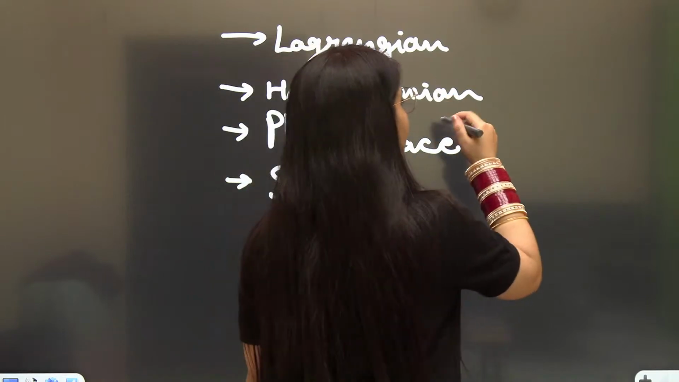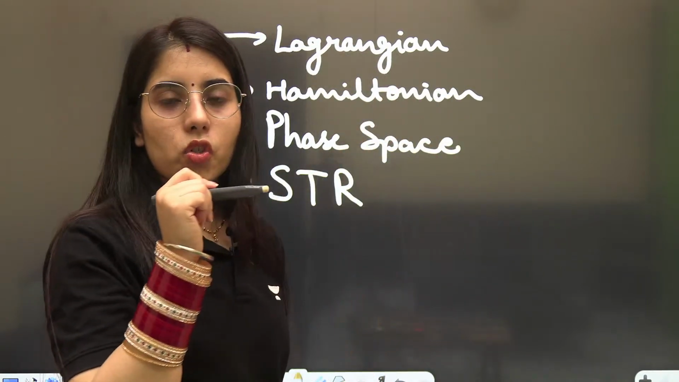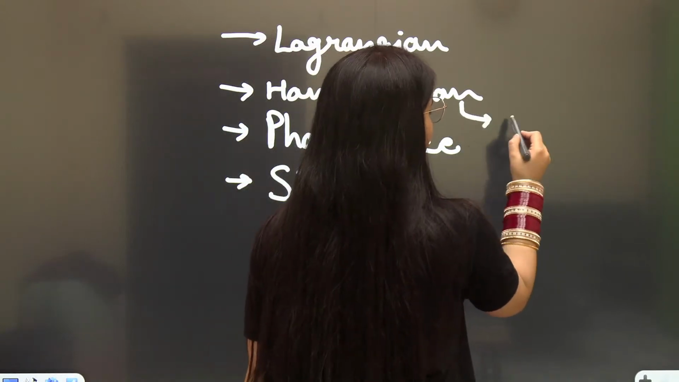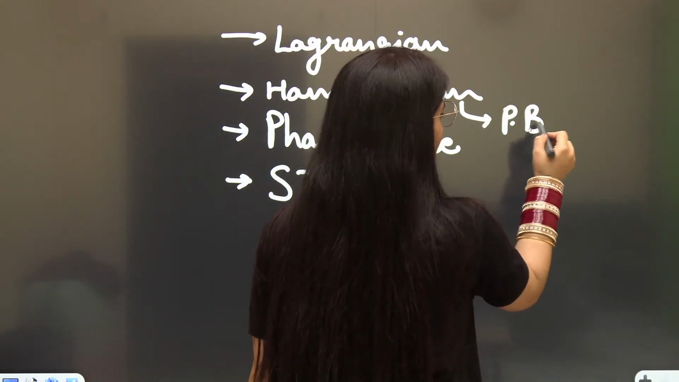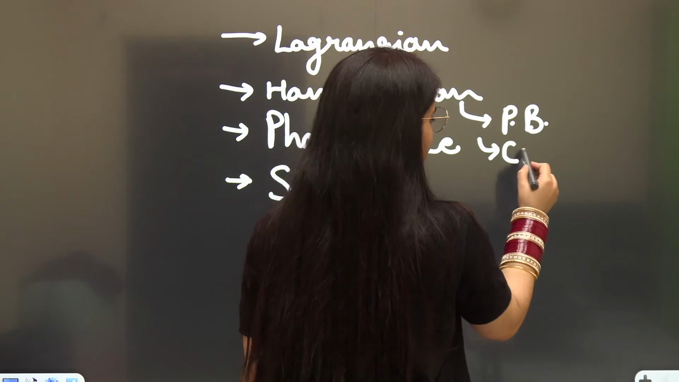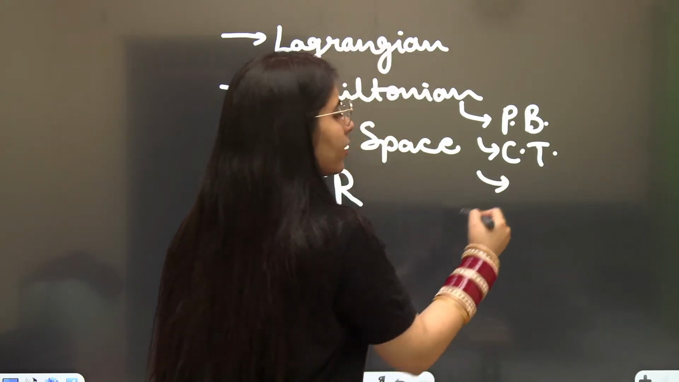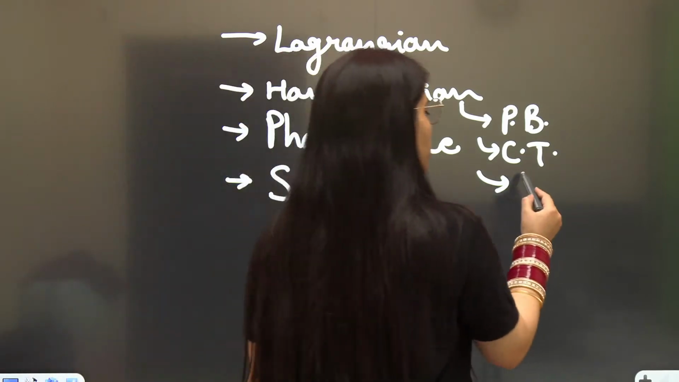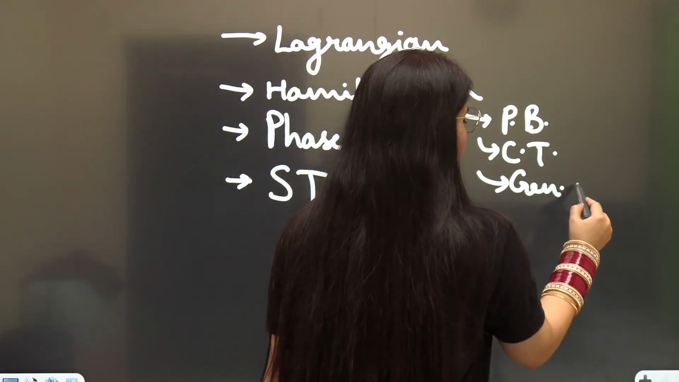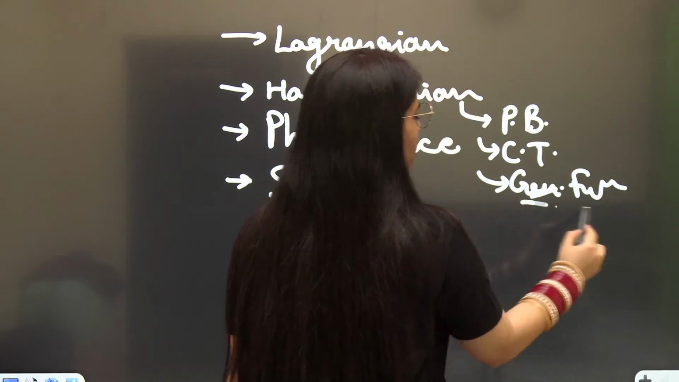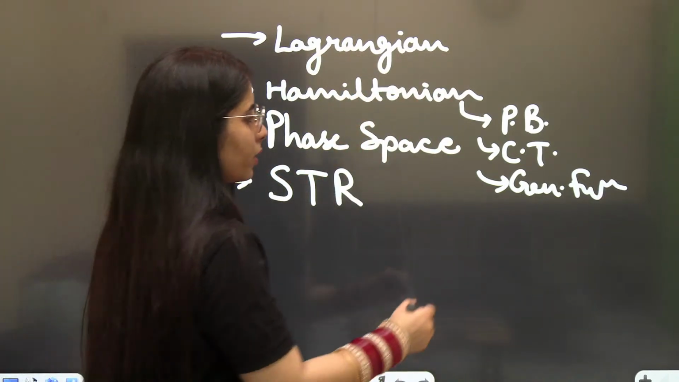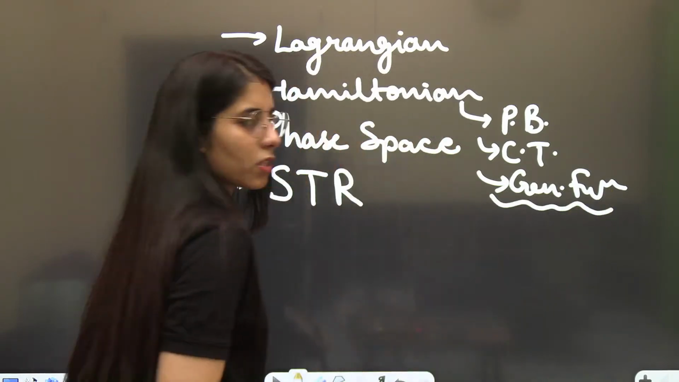While talking about the Hamiltonian section, there are a few more things you have to cover. For example, the Poisson bracket concept. Other than that, the canonical transformation concept. Next, the generating function concept. So by just preparing Hamiltonian dynamics, you will be able to cover so many important topics too.